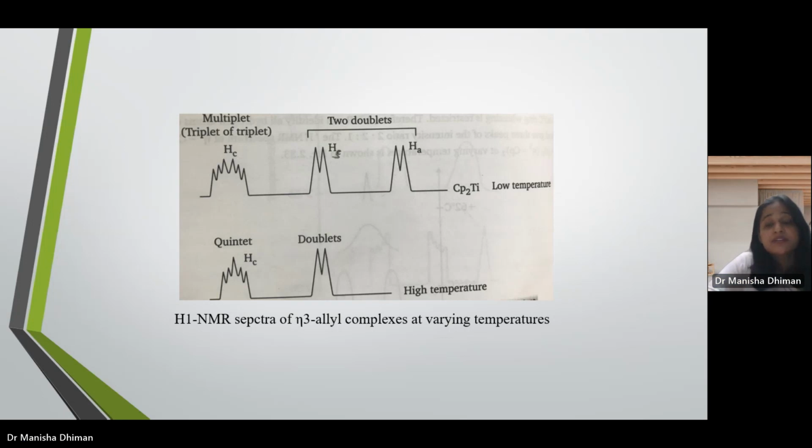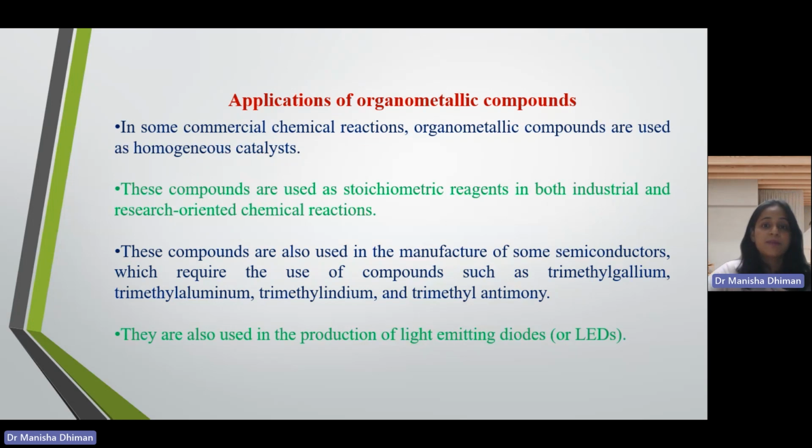So NMR spectroscopy helps us to predict at the lower temperature whether fluxionality is present or not. This was all about fluxionality in organometallic compounds. Next one is applications of organometallic compounds.